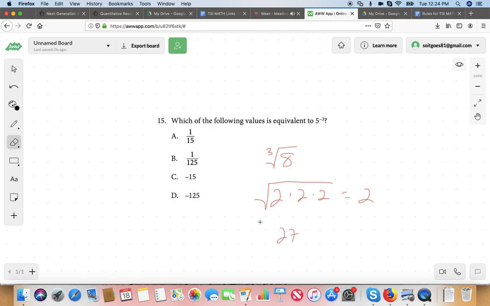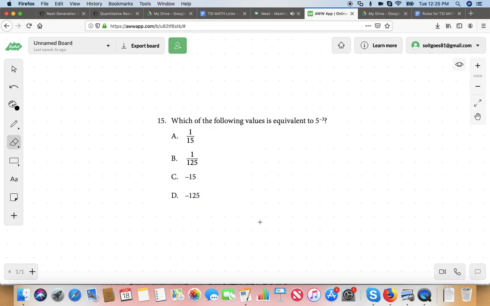Yeah, you turn it into a fraction. Don't worry about the cubed root. I don't think that's tested on the TSI. But basically, when you see a negative exponent, that means you're going to take the inverse of that number.